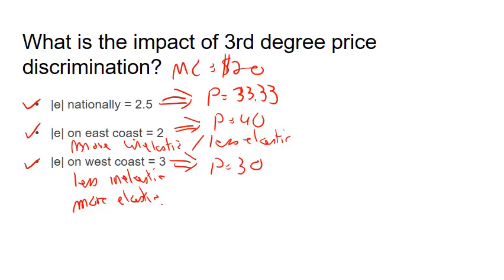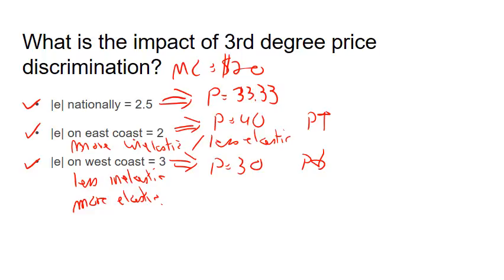A couple of conclusions emerge from this pretty quickly. First, we see that price has gone up in the market that is more inelastic. That's a general conclusion. When you go from non-discrimination to discrimination, price will rise in the markets that are more inelastic. On the other hand, price in the West Coast market has gone down. It's also a general rule. The prices in the market that is more elastic will be lower with discrimination than without.